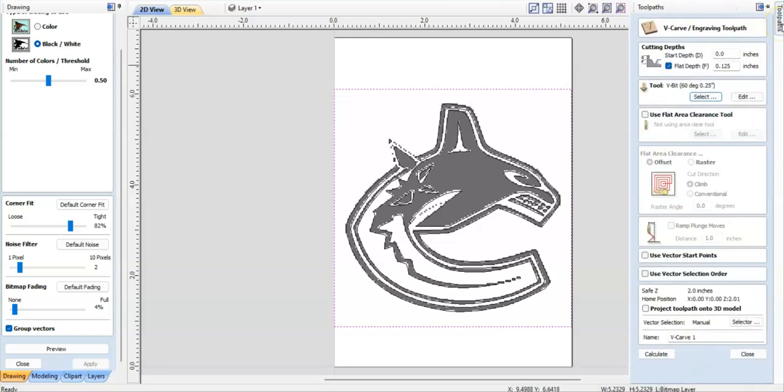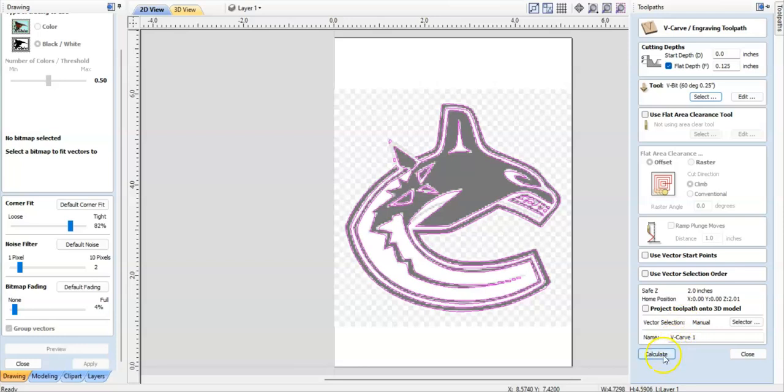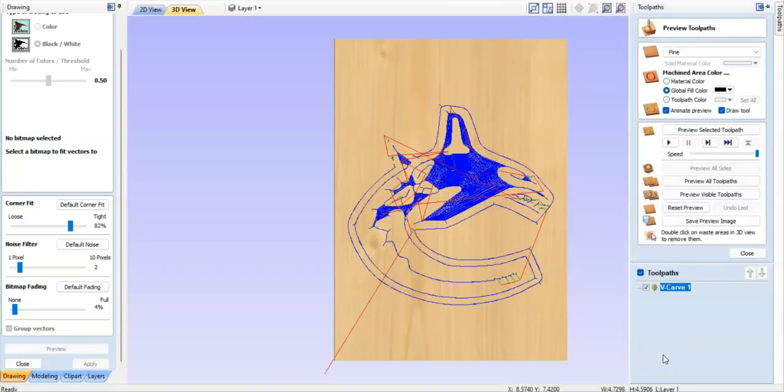Sometimes toolpaths will close on you. As far as these other points, we are okay to just go past them. I'm going to make sure that we have a toolpath selected. Okay, it's going to turn pink when I do that, and I'm going to hit calculate. Here we are. So my toolpath is ready to go.